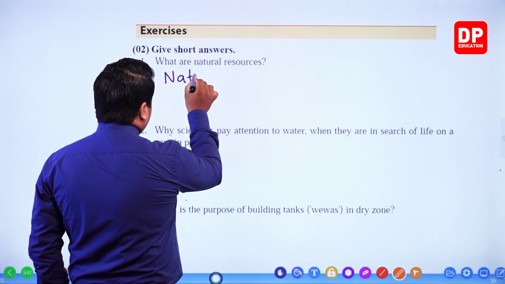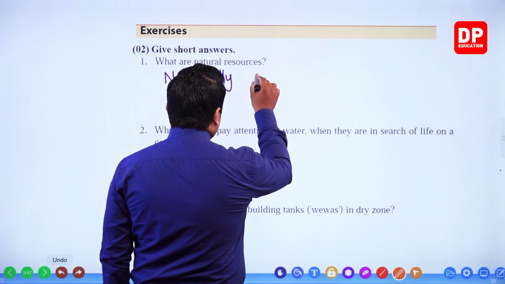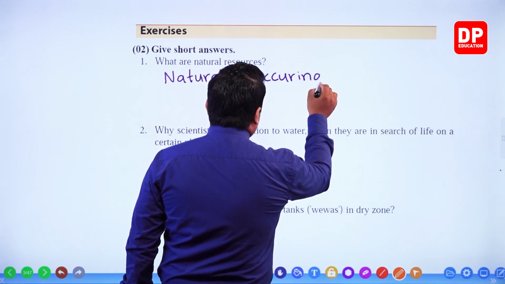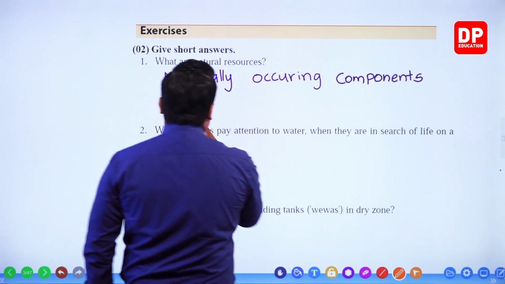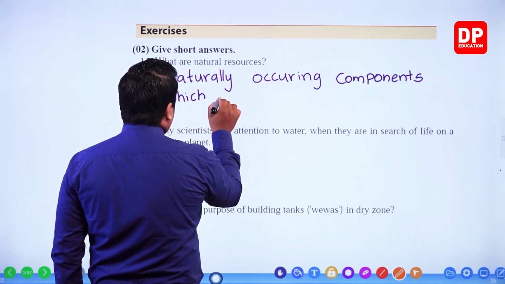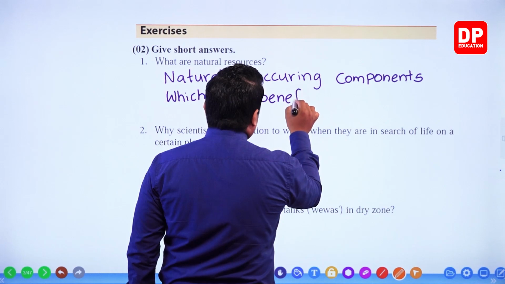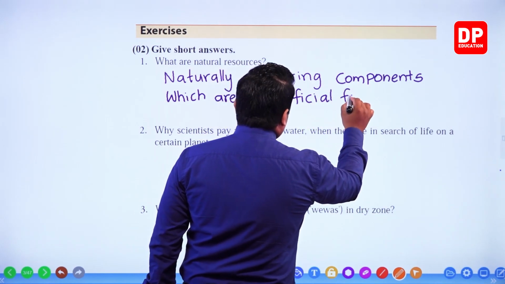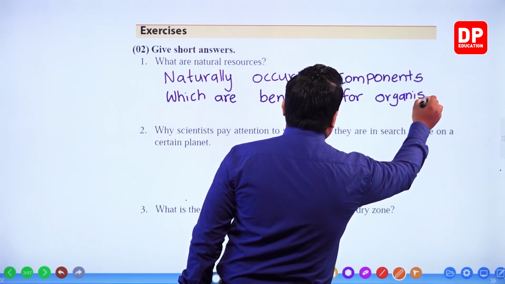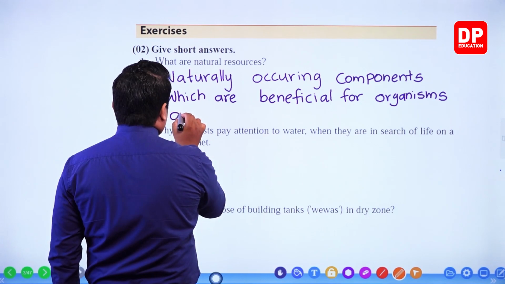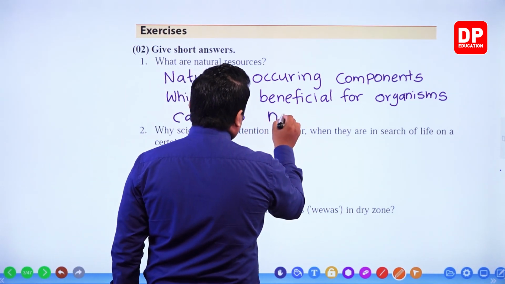Naturally occurring, which are beneficial for organisms, called as natural resources.